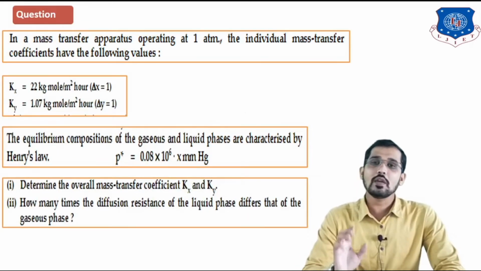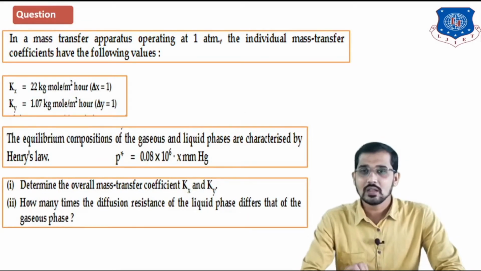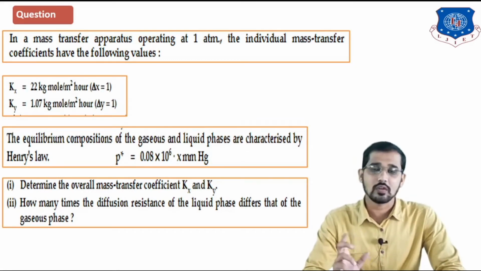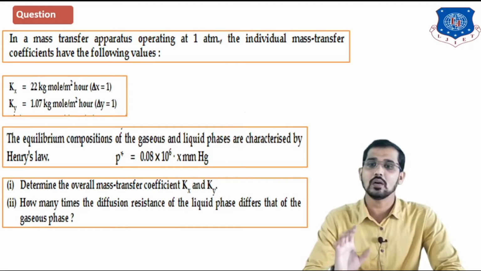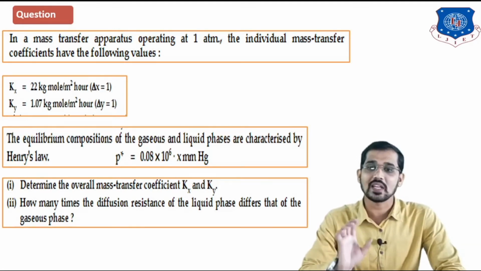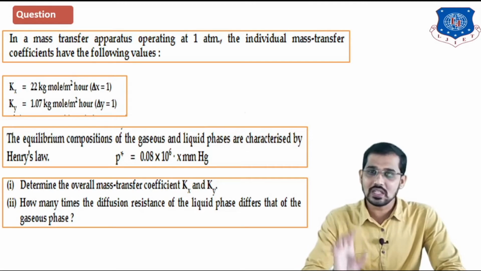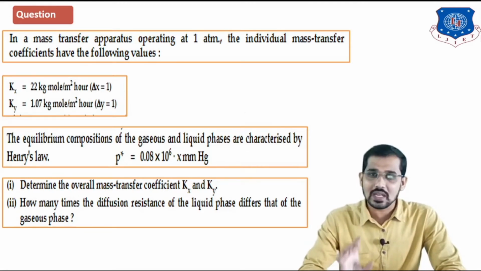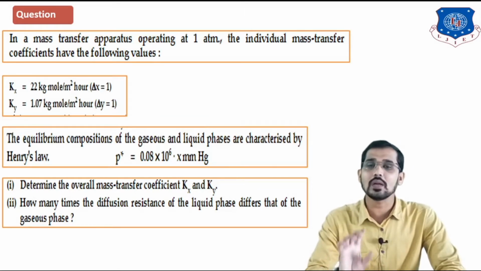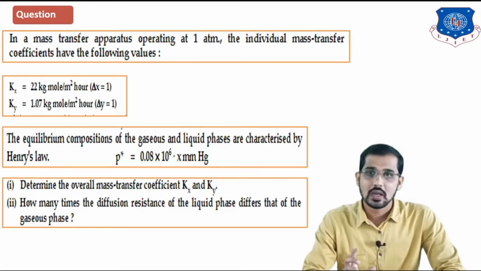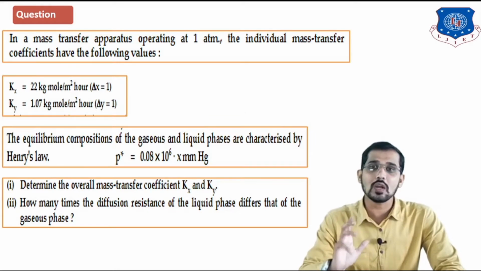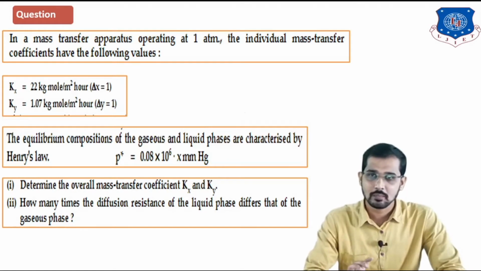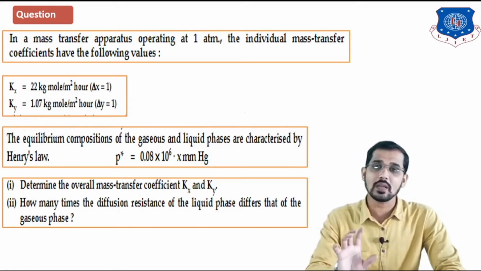After that, what do we have to calculate in this numerical? You can see this question can be asked for 7 marks. These two terms can be asked in your exam: determine the overall mass transfer coefficients capital Kx and capital Ky. What is given? Small kx and small ky are given, and you have to calculate capital Kx and capital Ky. These are the overall mass transfer coefficients, while the individual or local mass transfer coefficients are represented by small kx and small ky, but the overall mass transfer coefficient is represented by capital K.